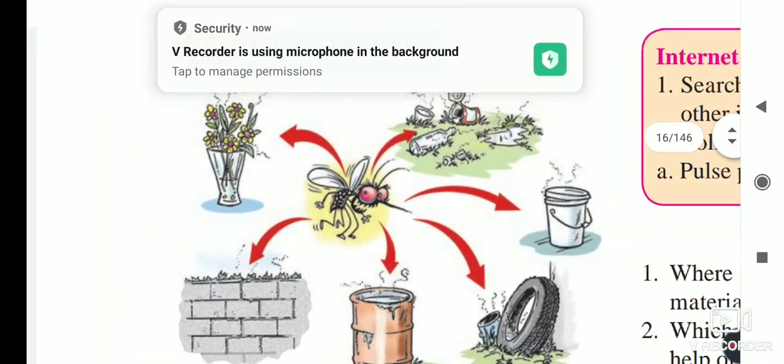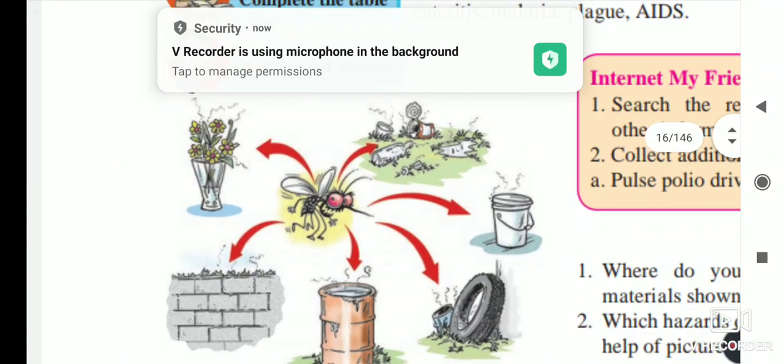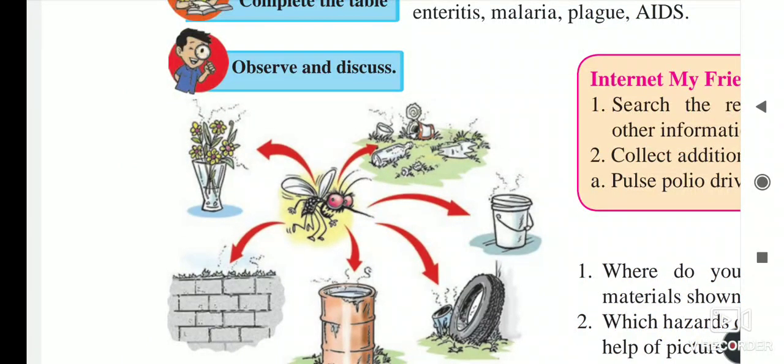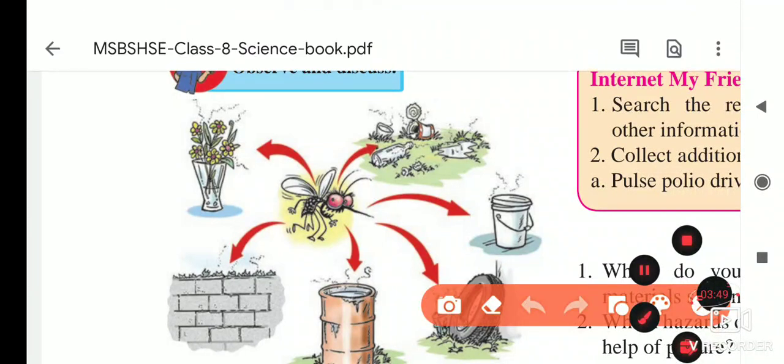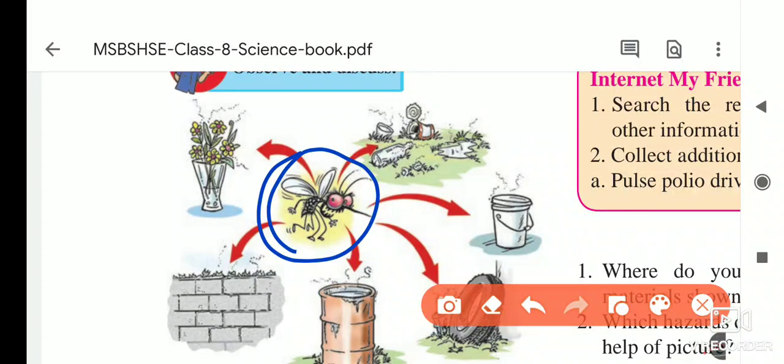Observe and discuss. If you see this picture, what do you notice, what are you thinking? In the center, who is there? A very dangerous mosquito. What is it doing? It is spreading so many diseases, and due to this we are facing problems like dengue, malaria, chickenpox. These types of diseases are spreading because of these mosquitoes.